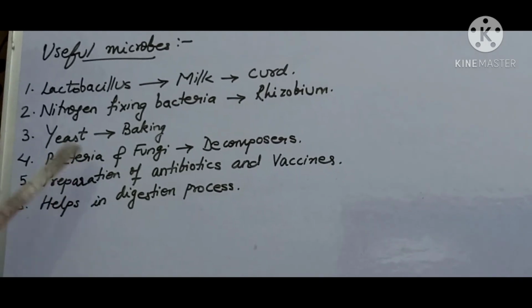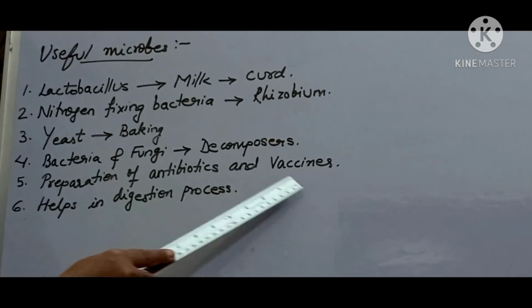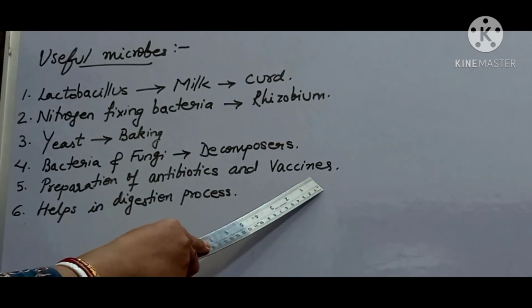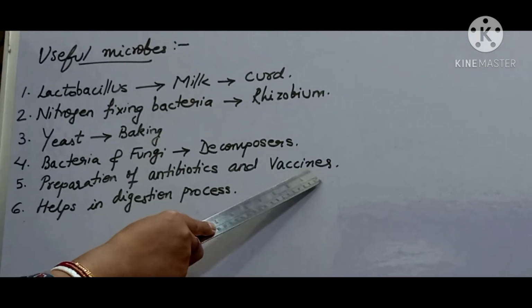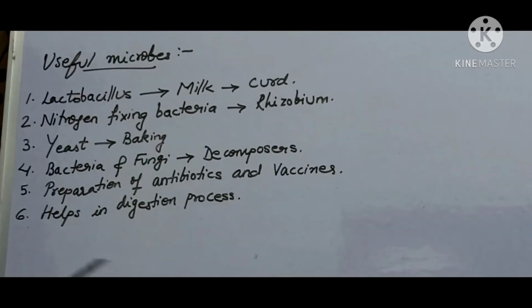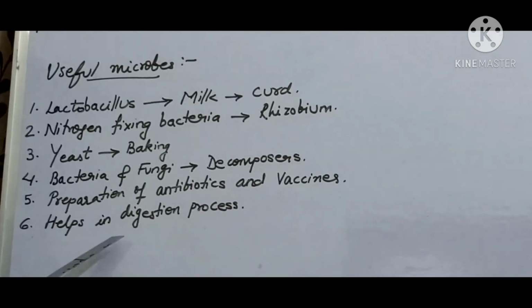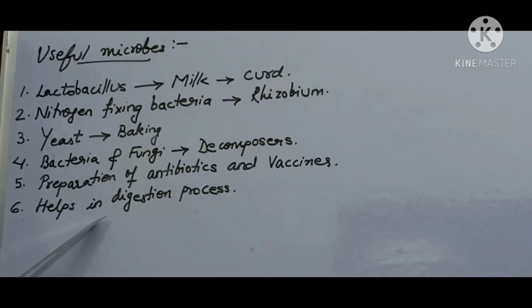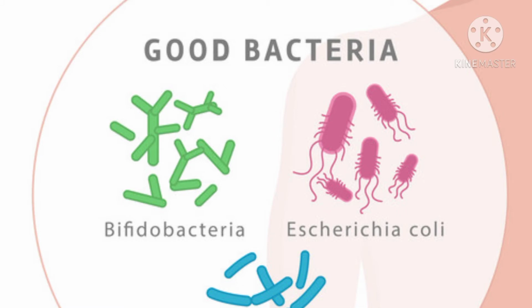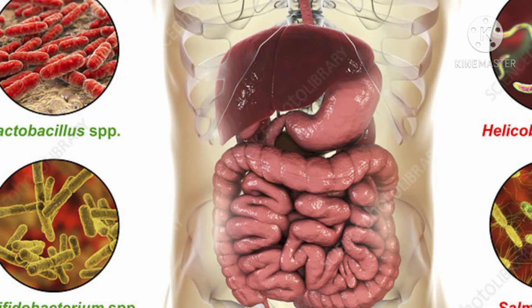Microbes are also used in the manufacture of vaccines. Vaccines are prepared from microbes which help protect us from many diseases. Some microbes are present in the digestive system of human beings and herbivores, like bacteria present in our digestive system. They help in proper digestion and also produce certain vitamins like vitamin B.